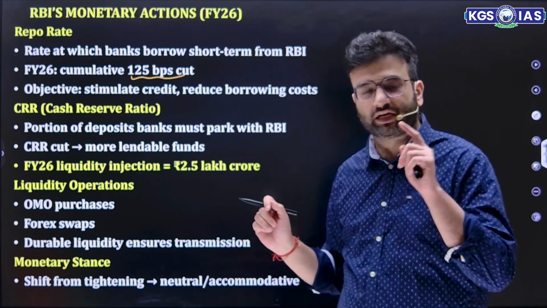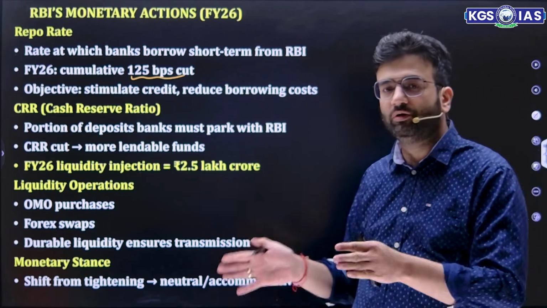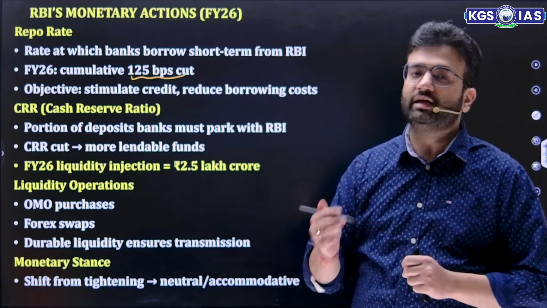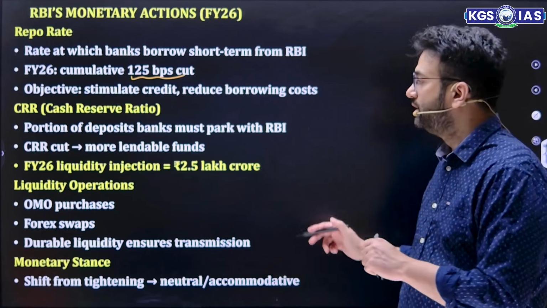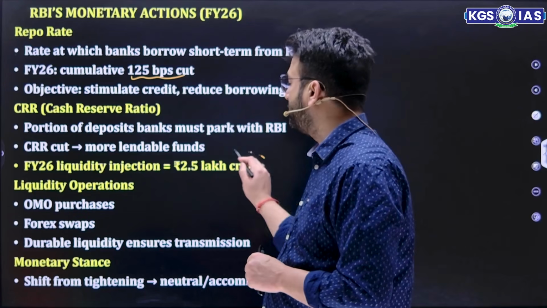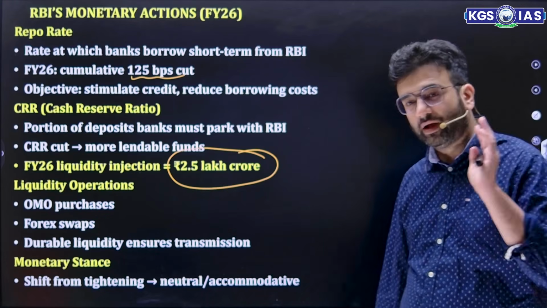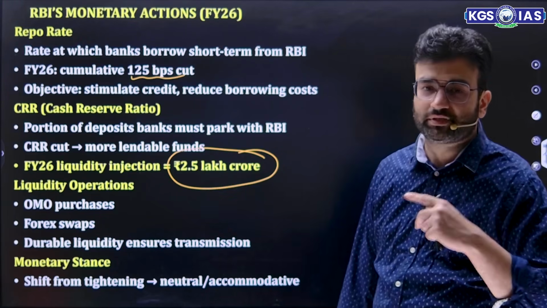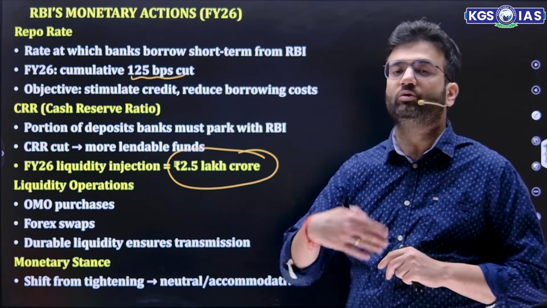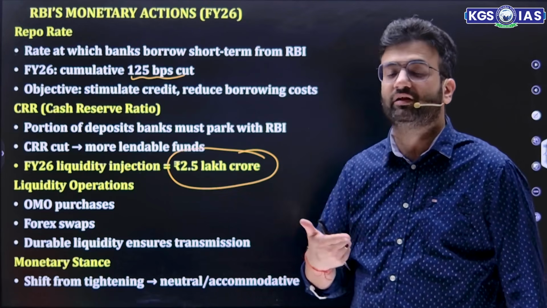If CRR is cut, that means less amount needs to be deposited with RBI, and in that case more amount will be given for lending. Then liquidity injection is around 2.5 lakh crore. This shows that monetary policy and the RBI also want to increase the overall capacity of the people to take loans and to do further expenditure, because it will have a multiplier effect.